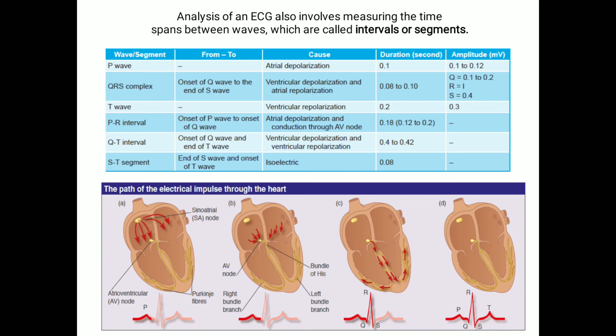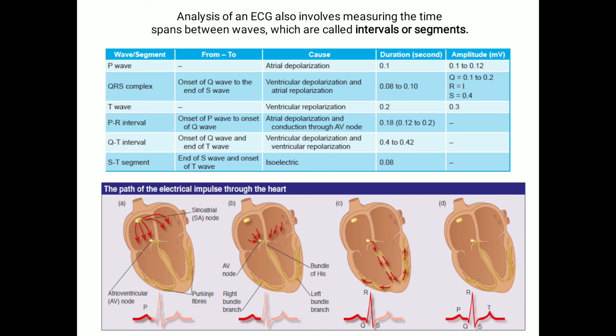Variation in the duration of the PR interval helps us diagnose several cardiac problems. If there is a prolonged delay, it can be seen in bradycardia and heart block. If it is shortened, it can be seen in tachycardia and some conditions like Wolff-Parkinson-White syndrome, Duchenne muscular dystrophy, etc.